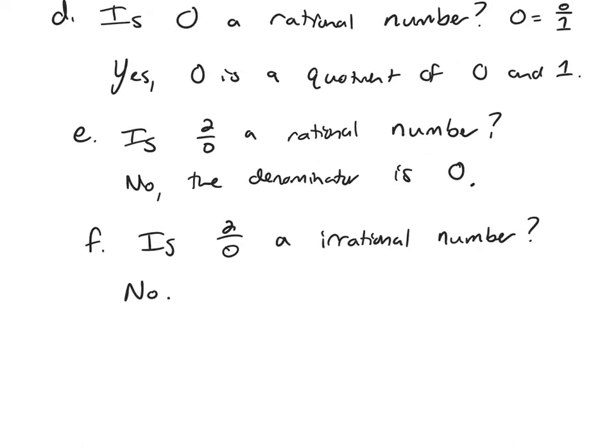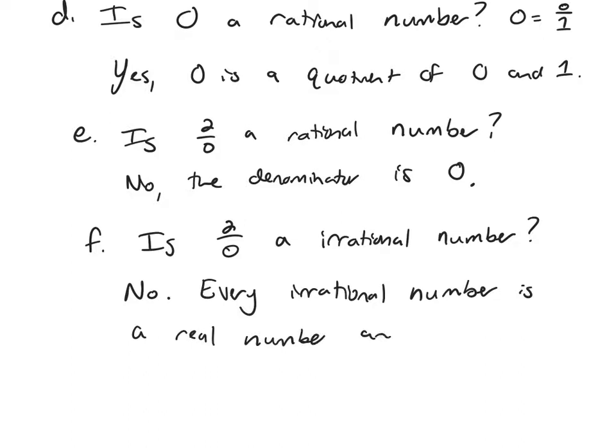Well, remember, kind of hidden in the definition, every irrational number is a real number. And 2 over 0 is not a real number. It's undefined.